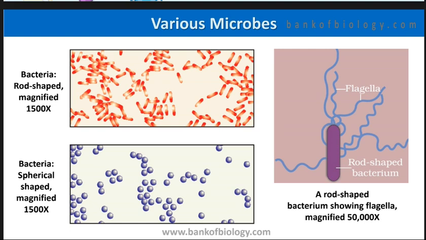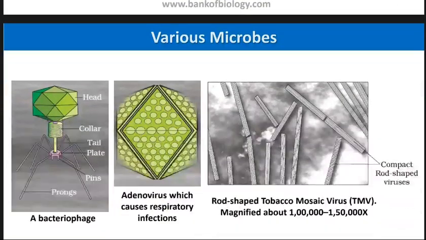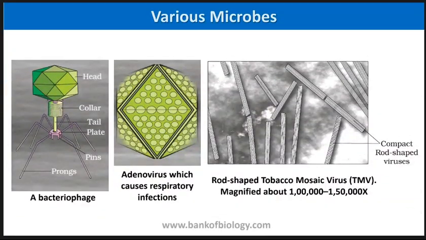Now, what are the various kinds of microbes we have? We have bacteria, which can be rod shaped, just like a rod, or long with a flagella. And we can have spherical shaped bacteria, which is circular in nature. We have bacteriophages, which is like bacteria and virus in the middle.